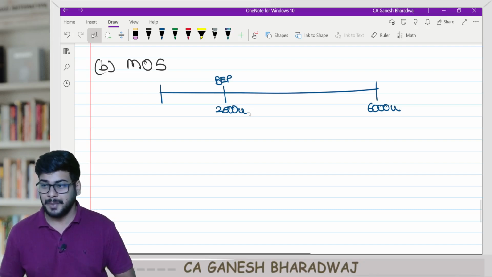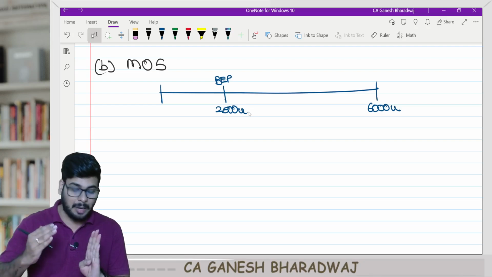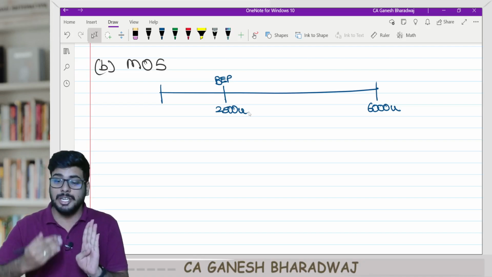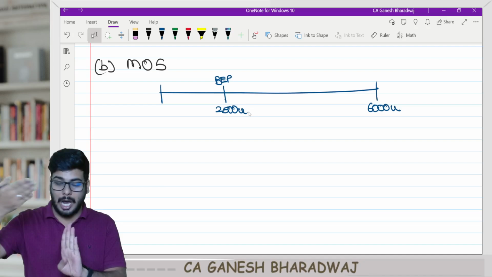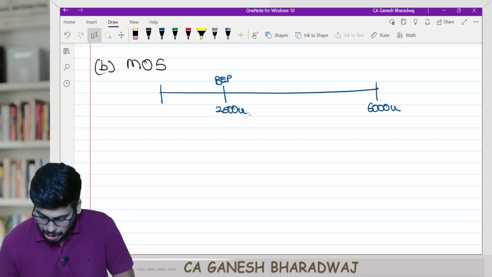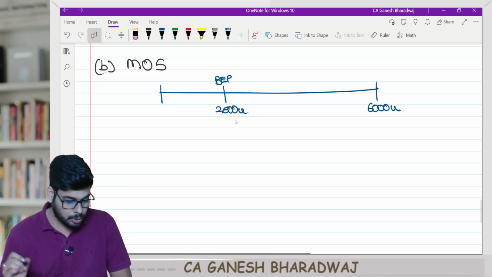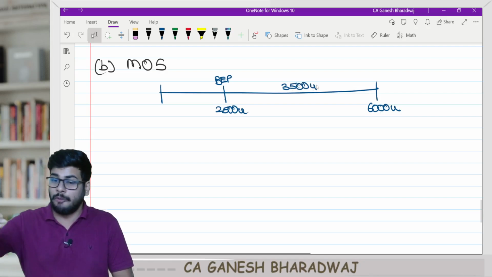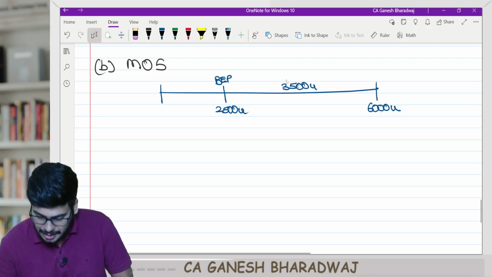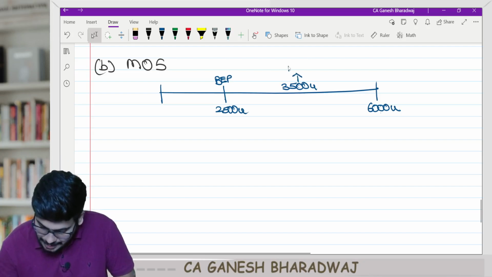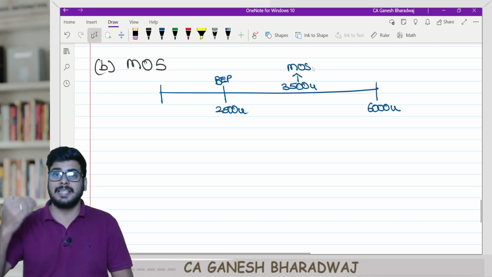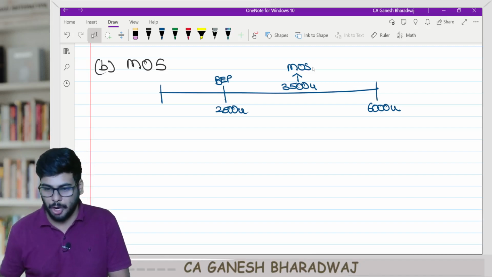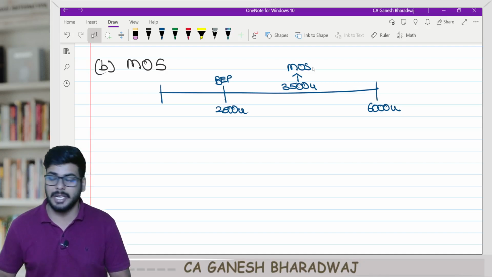Now you tell me how many units the company has sold over and above its break-even point. So 6,000 minus 2,500, you get 3,500 units it has sold over and above its break-even point. Correct, guys? And this is called margin of safety. That is, the number of units being sold over and above my break-even point is called my margin of safety. Are you clear with this?